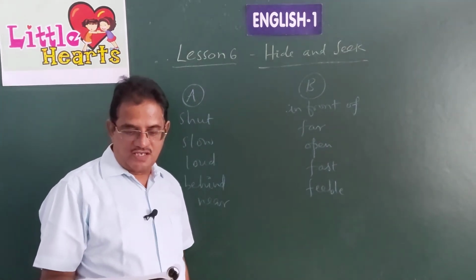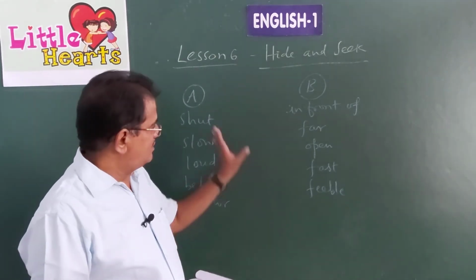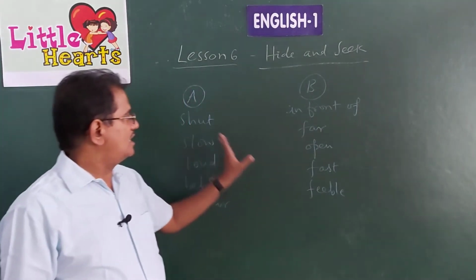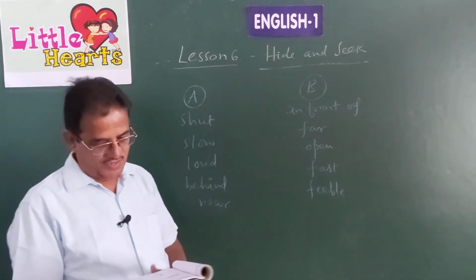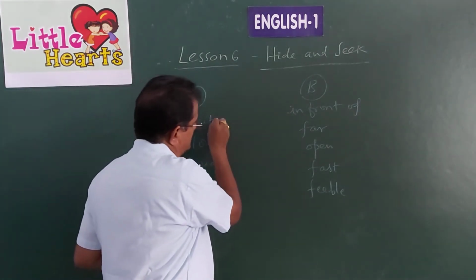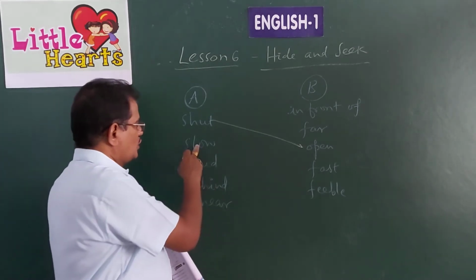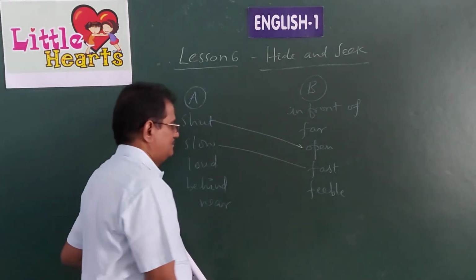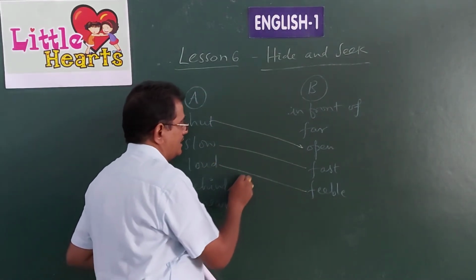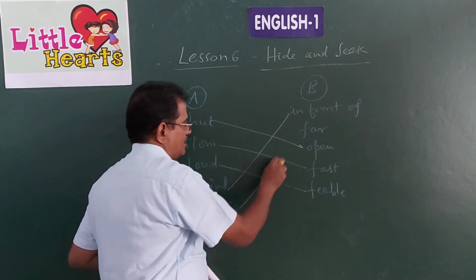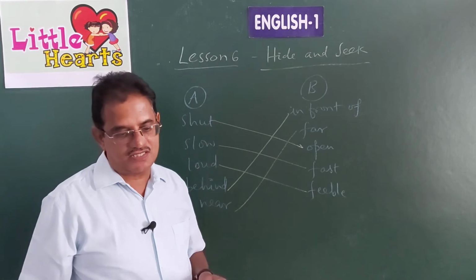Now there is an exercise, children, matching exercise. Match the words under A with their opposites under B. Here under A there are some words given, their opposites are given there under B. We have to match them. Shut, opposite is open. Like that you have to draw lines. Slow, fast. Loud, feeble. Behind, in front of. Near, far. Like that you have to complete the matching exercise.